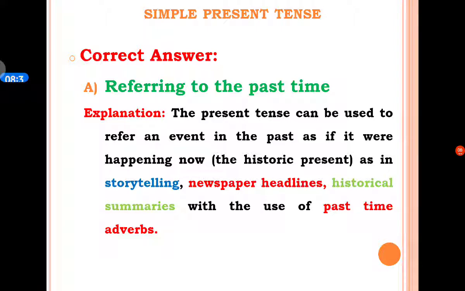Here is the explanation regarding referring to the past time. The simple present tense can be used to refer to an event in the past as if it were happening now, the historic present, as in storytelling, newspaper headlines, and historical summaries with the use of past time adverbs.